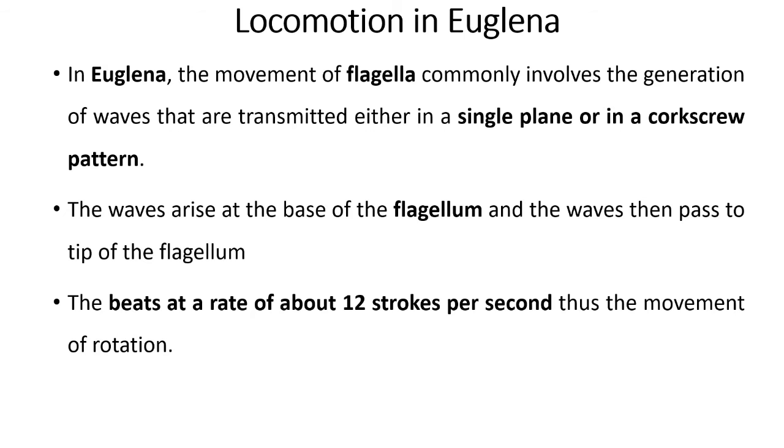The wave arises at the base of the flagellum, so this wave can migrate throughout the flagellum, so that is why it can rapidly move from one place to another place. Whenever a wave is generated in the flagellum, it beats at a rate of about 12 strokes per second. So see, 12 strokes per second. At this frequency, it can move laterally, so that is why it can easily move from one place to another place within a fraction.